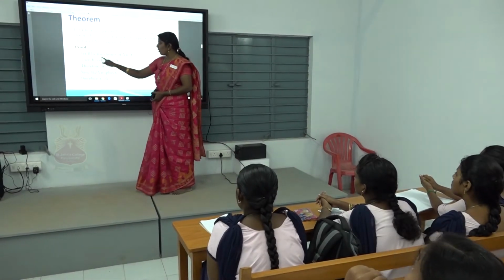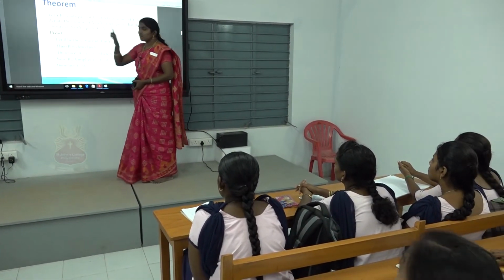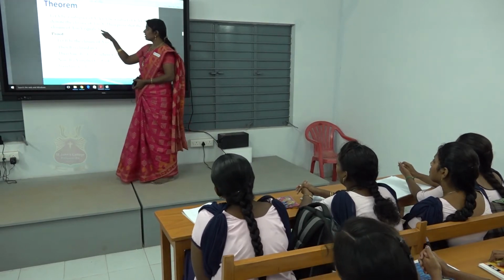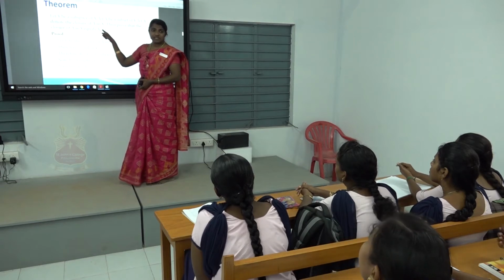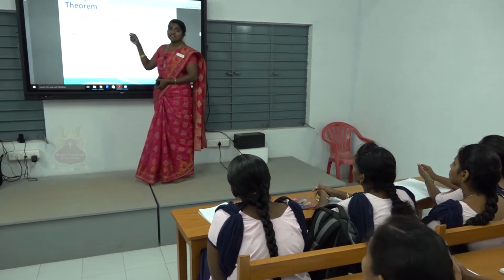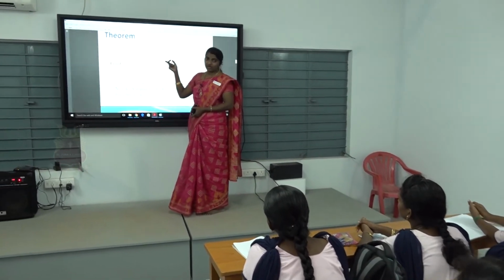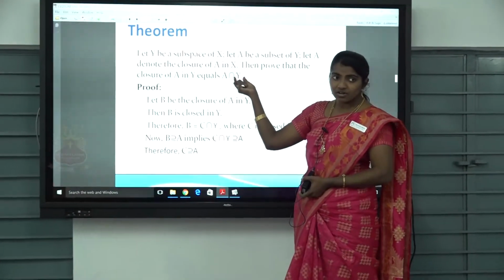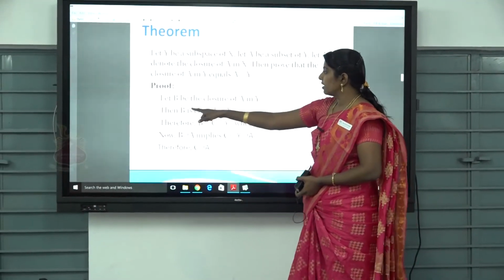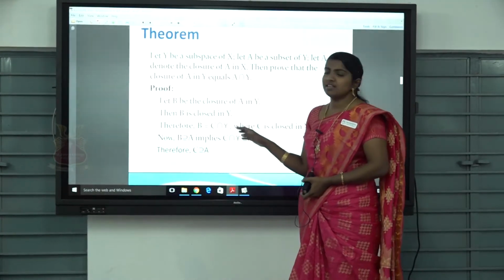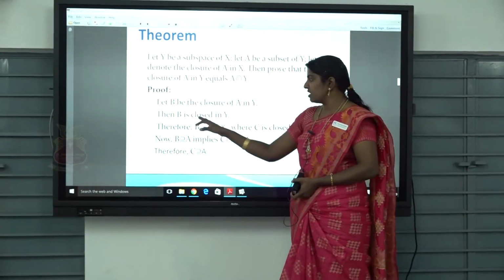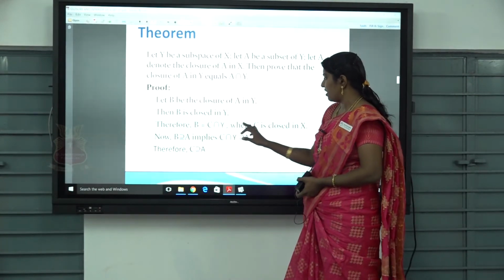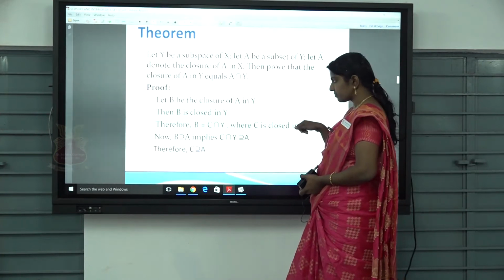Now we are going to prove that B equals A closure intersection Y. A closure is closed in X, and Y is the subspace of X, and A closure intersection Y is closed in Y. Then B is closed in Y because B is the closure of A in Y, so B is closed obviously. Therefore B equals C intersection Y, where C is closed in X.